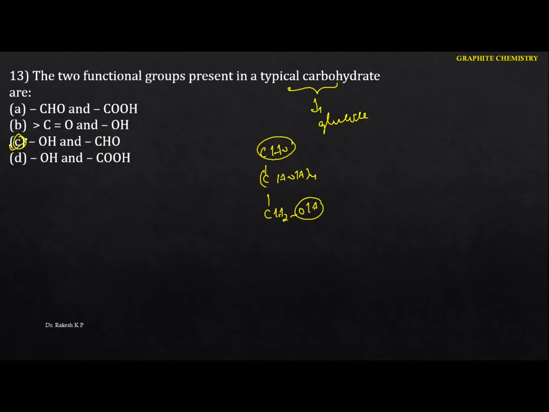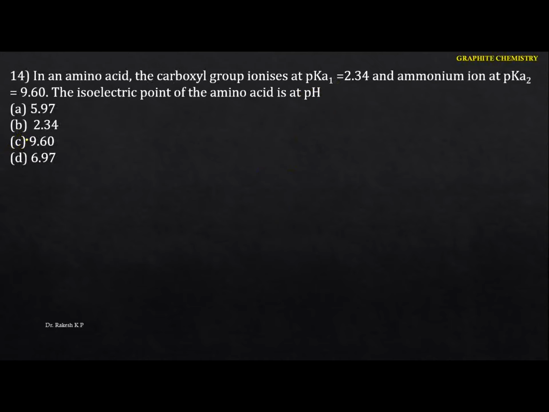Next one. In an amino acid, the carboxyl group ionizes at pKa1 of 2.34, and the ammonium ion at pKa2 of 9.60. The isoelectric point of the amino acid is at which pH?